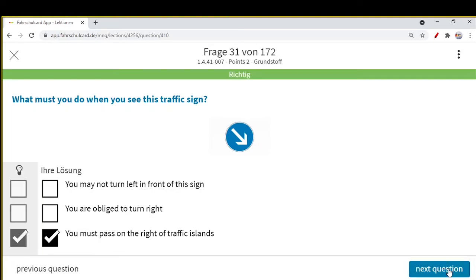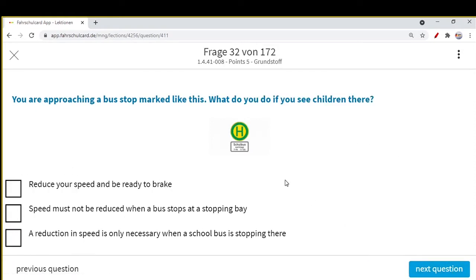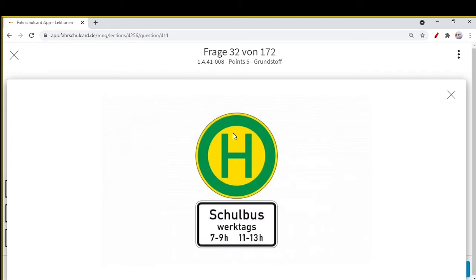So our next question is, you are approaching a bus stop marked like this. What do you do if you see children there? This is a bus halt, a school bus stop, and the sign says that normally during the work days the school bus could be there between 7 to 9 and 11 to 13, in the morning, and when school is off, 11 to 13. This school bus could be there at this bus stop.